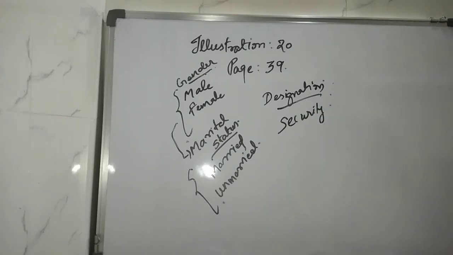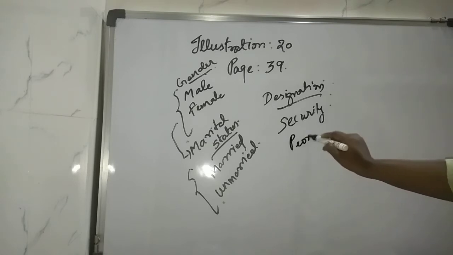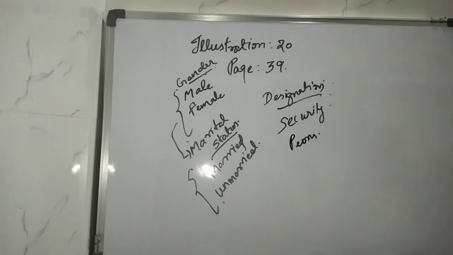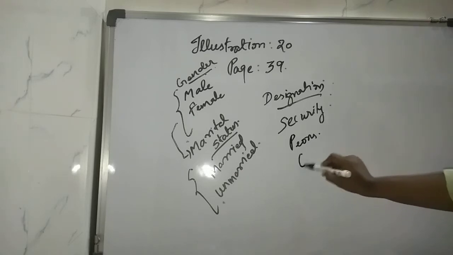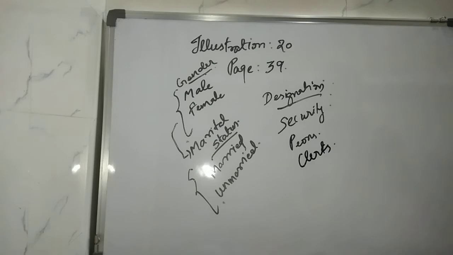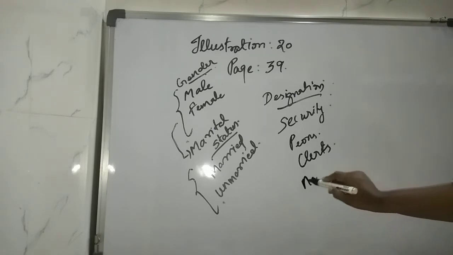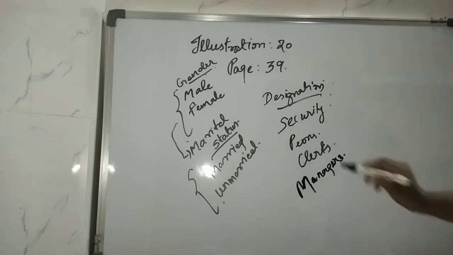Now read the question. 7 males are married and out of 6 females 4 are married. 12 peons out of 20. Okay, so peons has been given to you. Then 20 male peons are married and 10 female peons are married. Out of 40 clerks, so the other is clerks given to you, 25 females and of them 12 are married, whereas 7 male clerks were married. Out of 8 managers given, okay, managers, this is the other. So 3 female managers are married.